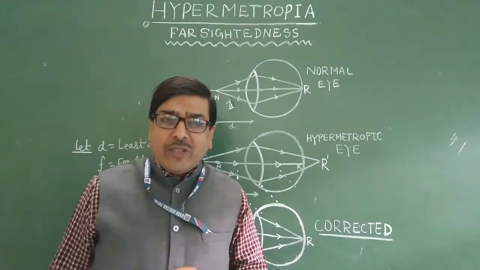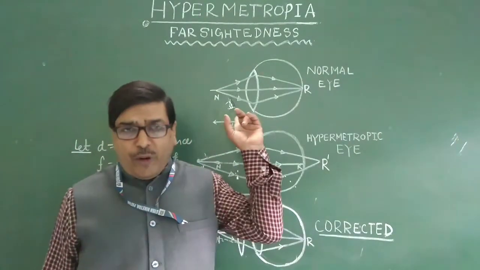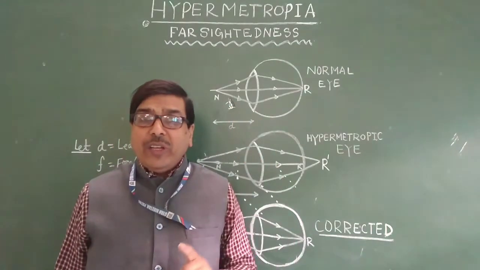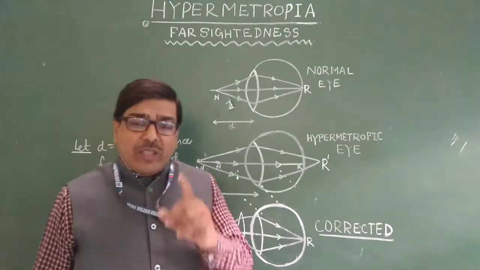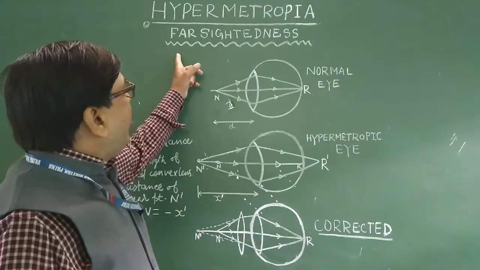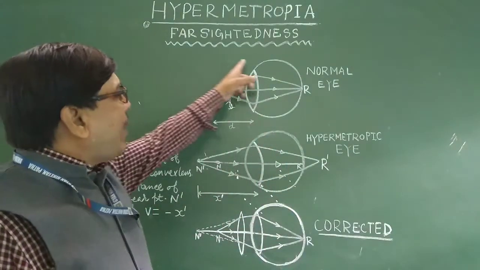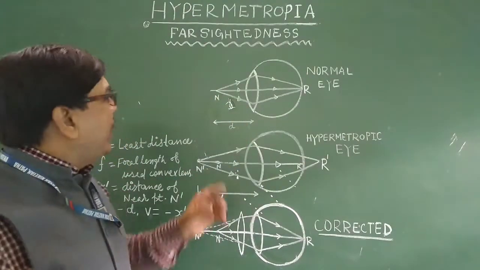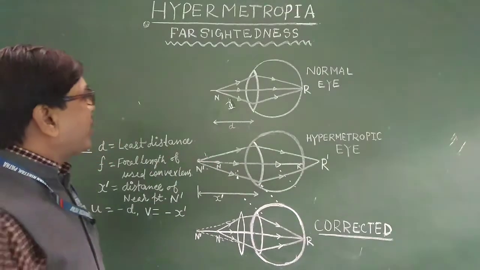My dear friends, in hypermetropia, a person suffering from this type of defective vision cannot see near objects clearly, but he can see far objects clearly. That's why it is also called far-sightedness, or long-sightedness. That means it is that type of defect of vision.